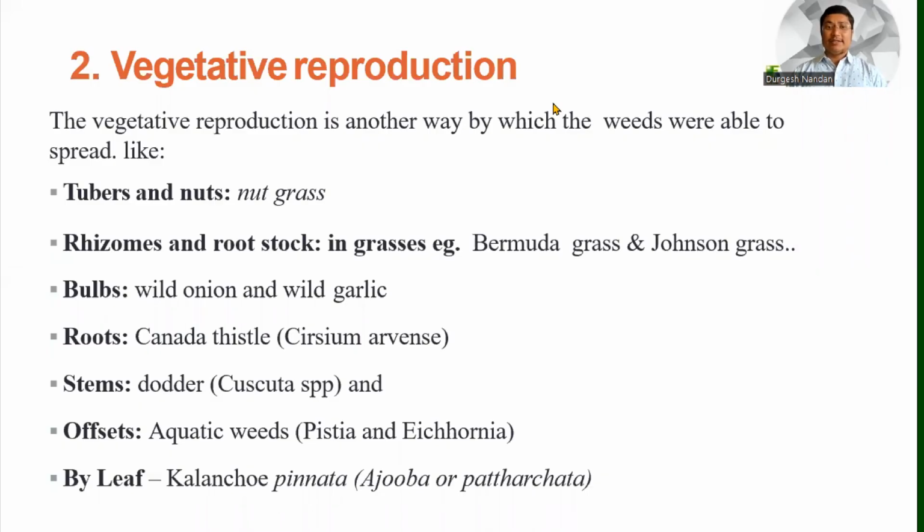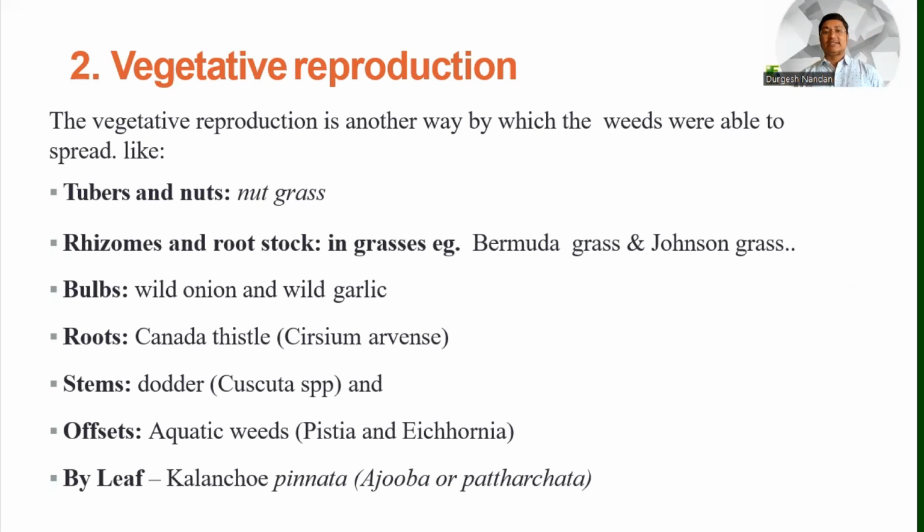The second point is vegetative reproduction. Among the characteristics, vegetative reproduction is a very main part of weed plants, and it is also a main part for our crops. But weeds have some special vegetative reproduction capabilities.